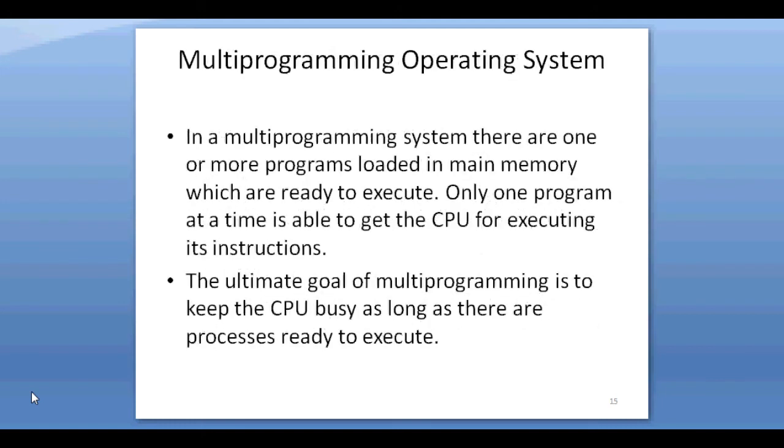Next, the multiprogramming operating system. To overcome the problem of underutilization of CPU and main memory, multiprogramming was introduced. Multiprogramming is the interleaved execution of multiple jobs by the same computer. In a multiprogramming system, when one program is waiting for an input-output transfer, there is another program ready to utilize the CPU.